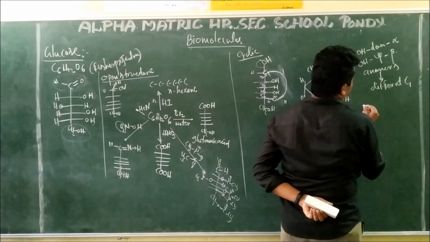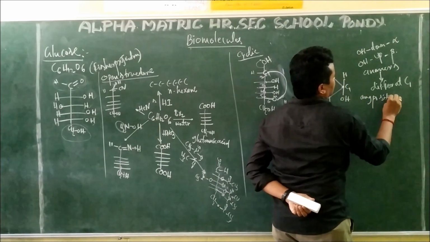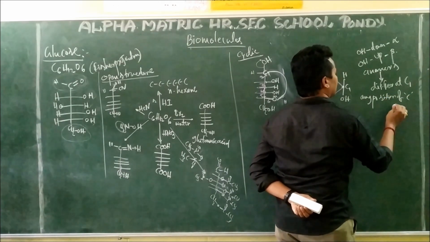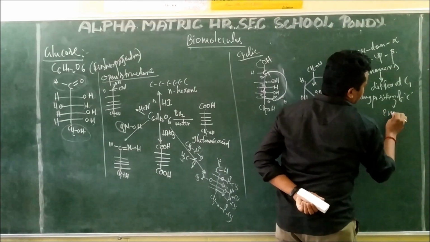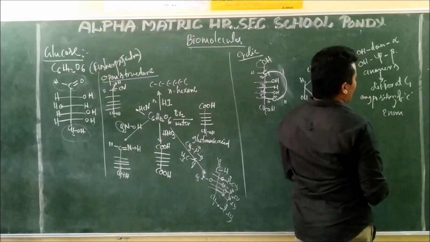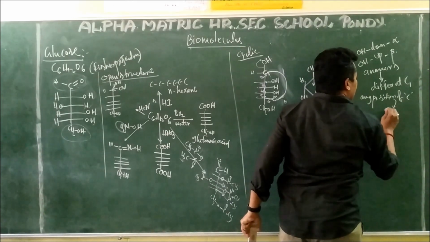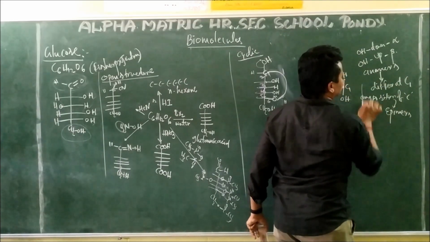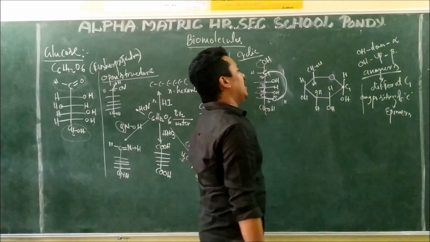If they differ at any other carbon position, what are they called? They are called epimers. C1 carbon is anomers, any other carbon is epimers. I need this because alpha and beta forms are anomers.